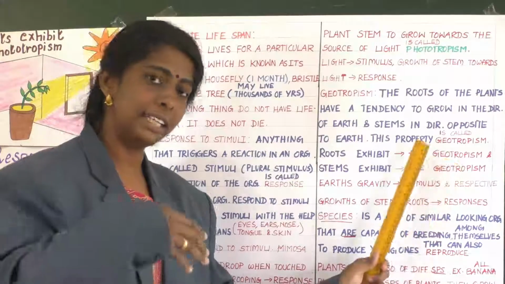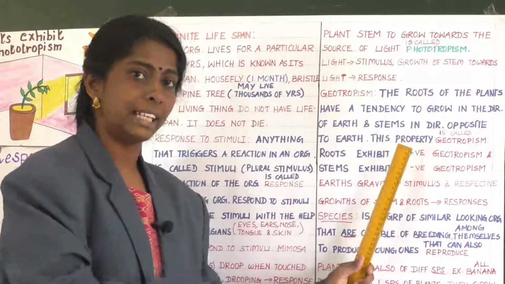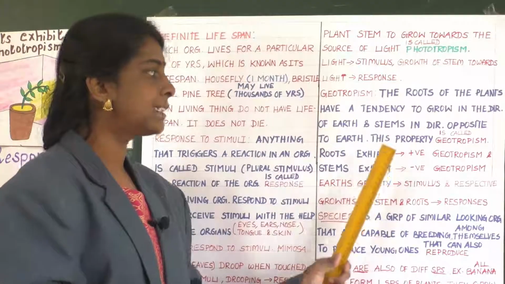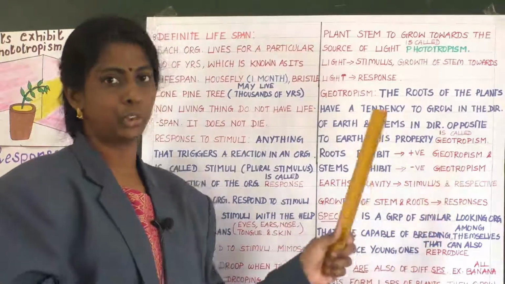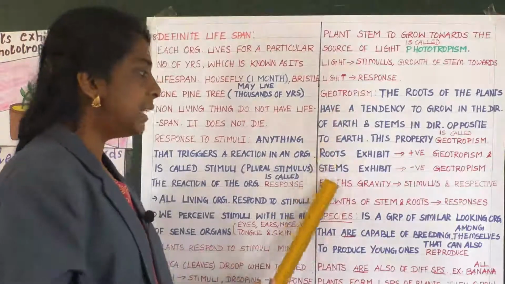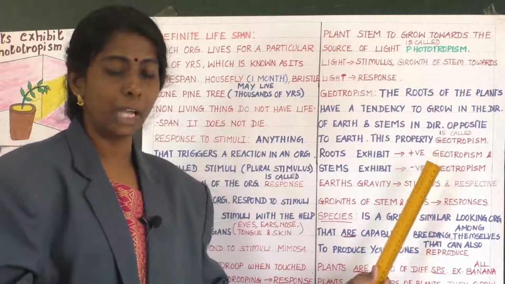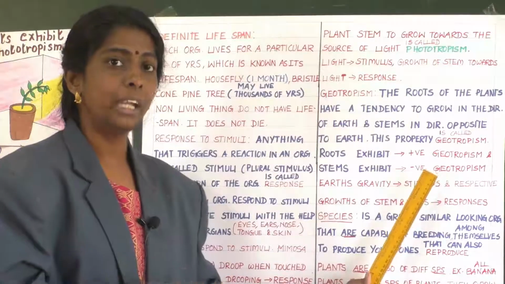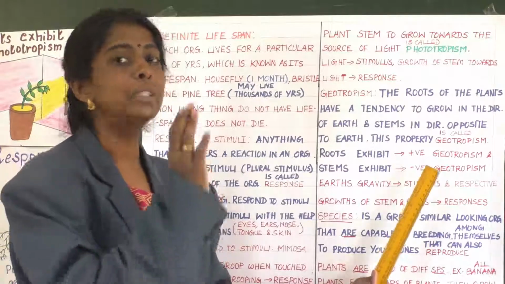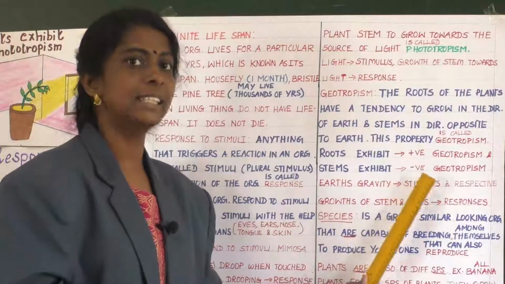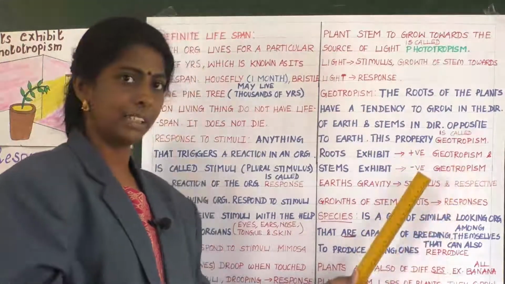Clear? Roots exhibit positive geotropism. Why? Because they are growing towards the direction of earth. So that's why it is said to be positive geotropism. And then stems exhibit negative geotropism. Why? Because they are growing in the direction opposite to earth. So that's why it is said to be negative geotropism.